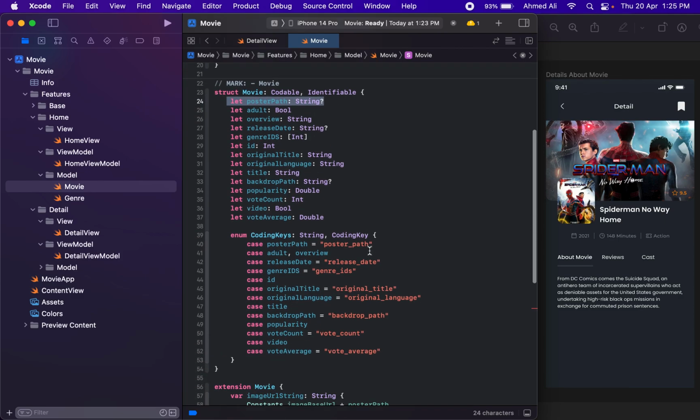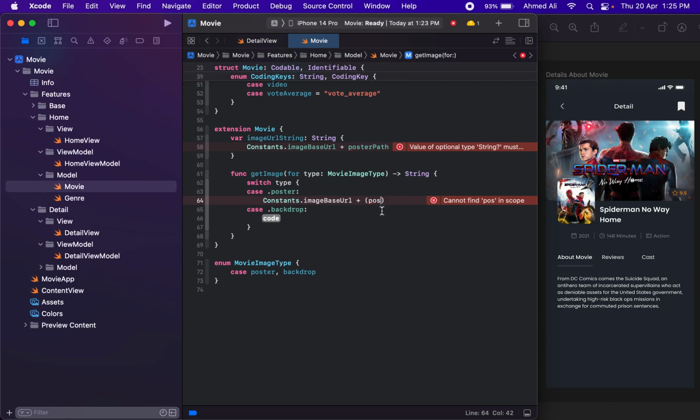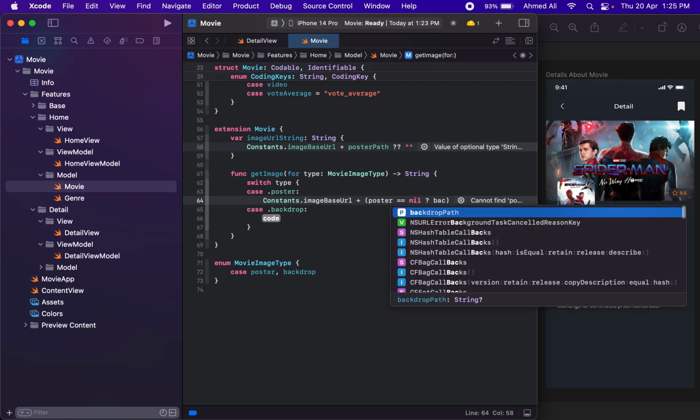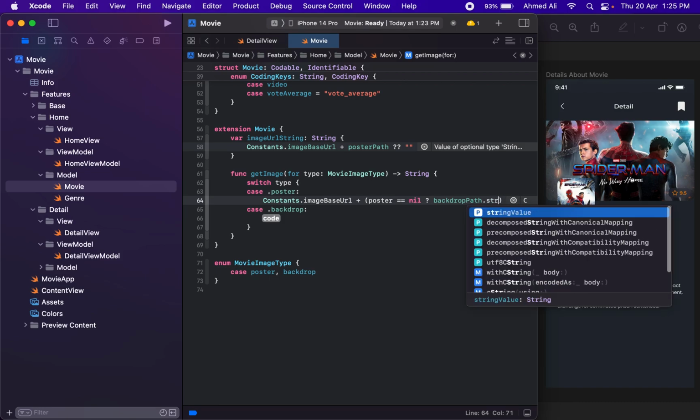In case it's not available, we will use the backdrop image. So what we can do in here, let's just for now have a null check, and then for here we can do like if poster is equal to nil, and if it's nil, then we can maybe try to use the backdrop image dot string value.